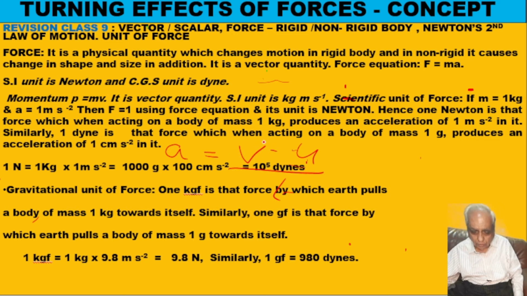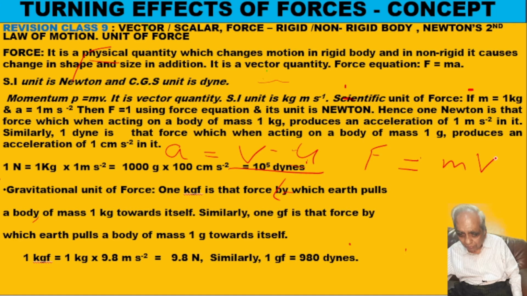Now Newton's second law of motion says that force F is equal to the rate of change of momentum. What is momentum? m into v is the final momentum, minus m into u, the initial momentum, upon the time in which it has changed. If I take m common, I get m(v minus u) upon t. Now what is (v minus u) upon t?